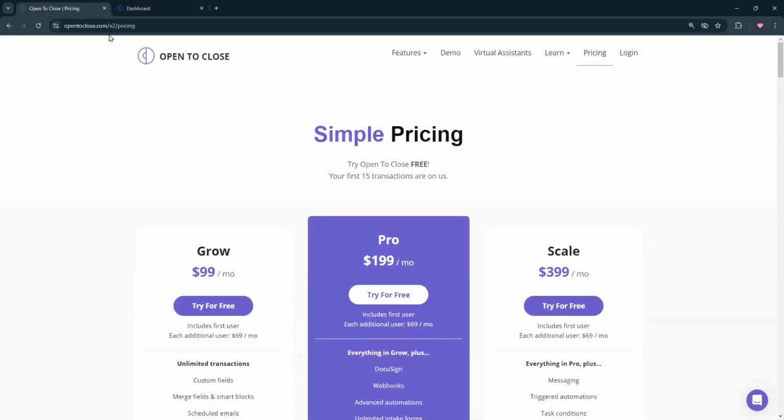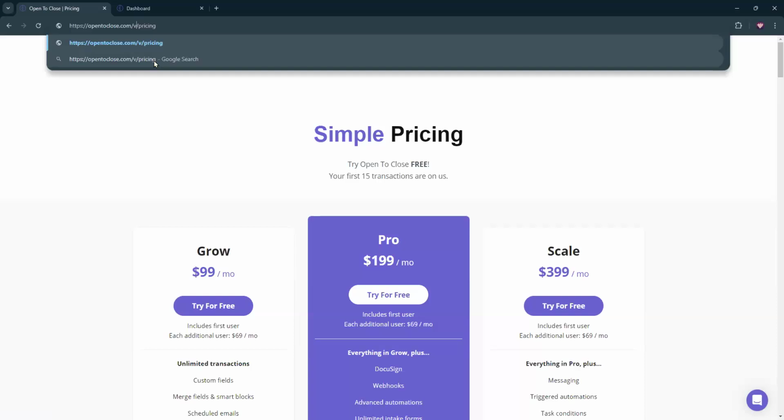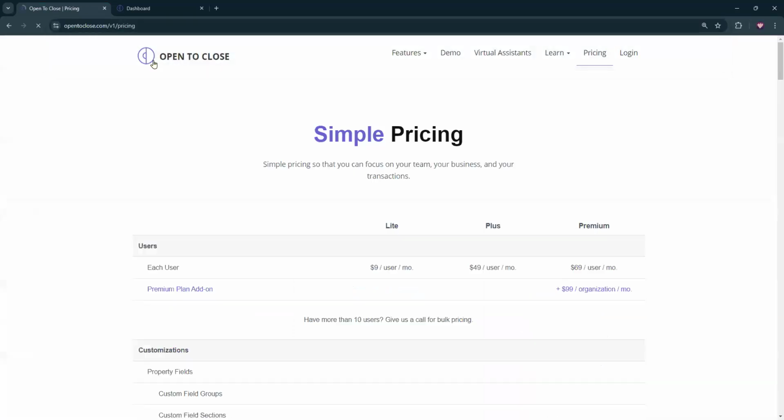And I have a little hot tip for you guys, if anyone is on the previous plan and you want to take a look at it, that website's still technically alive. It's just not something that we link to because it's not our current pricing. So if we go up into the URL and we change that V1 to V2, that's going to be version 1 pricing. Here we're going to see those pricing plans.